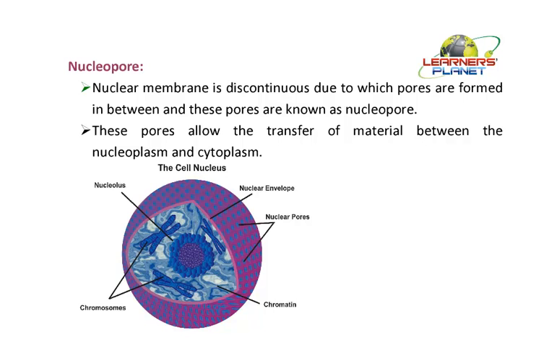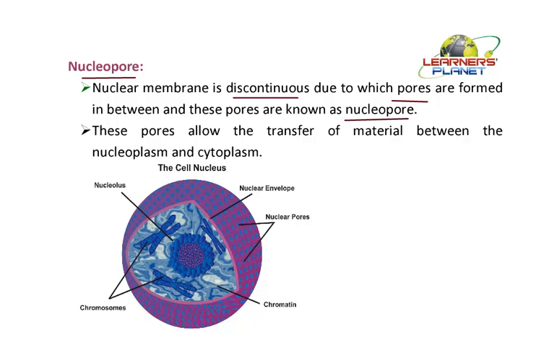The next part here is nucleopore. Now we already said that the nuclear membrane is discontinuous, due to which pores are formed, and these pores are known as nucleopores. But can you think what is the purpose of these nucleopores? Why are these nucleopores present? We said that the nuclear membrane is present as a barrier. Now we don't want the complete separation of these environments. Otherwise it will become a restricted unit. If the interaction is not present between the nucleoplasm and the cytoplasm, then the functioning will be interrupted.